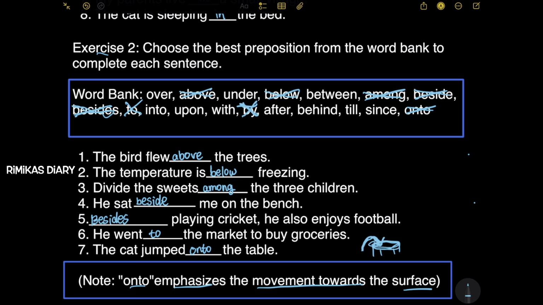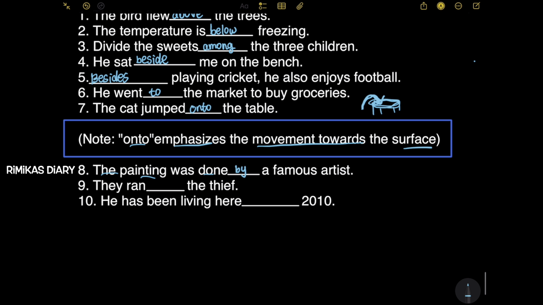Remember we saw we have to use after when this thing is following something else. So here they are running after the thief. So whenever it's chasing something, following something, running after something, then we use after in there.